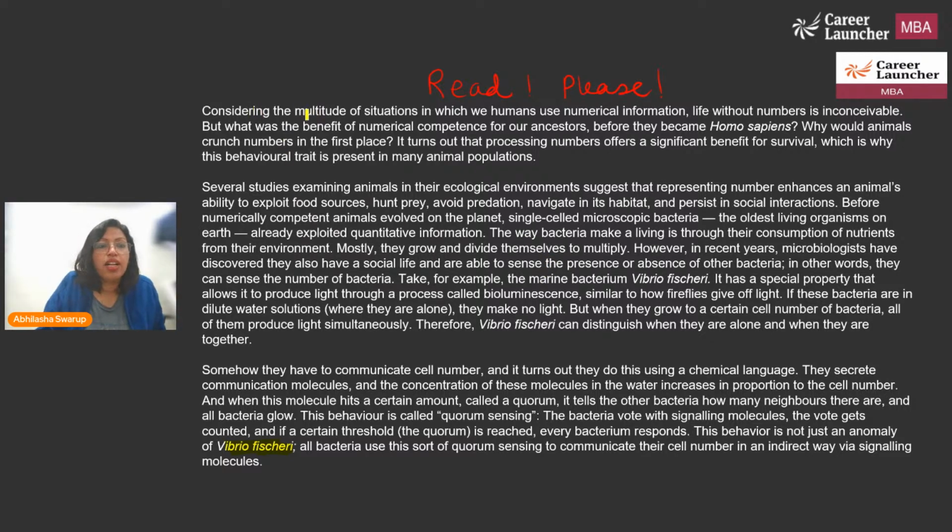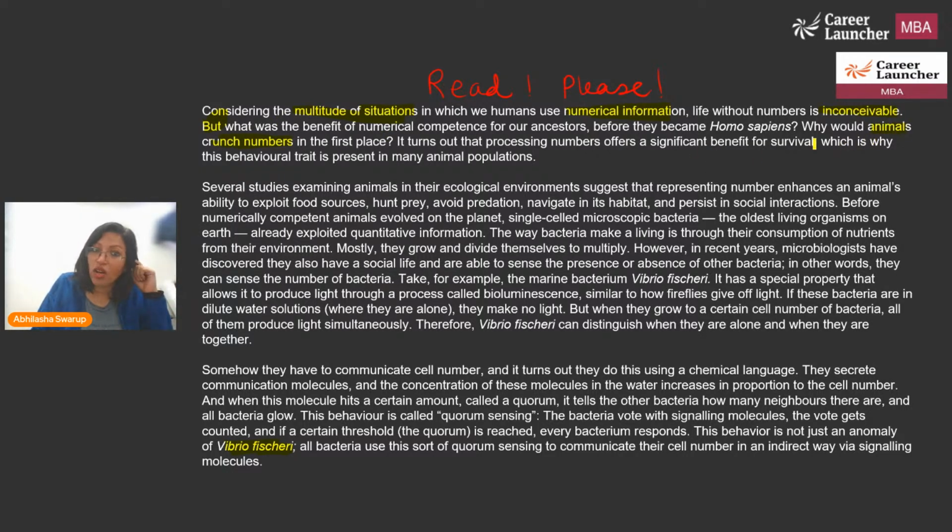Let's take a look. Considering the multitude of situations in which we humans use numerical information, life without numbers cannot be conceived. So he says, what was the benefit of numerical competence for our ancestors when they were not Homo sapiens? Why would animals crunch numbers? Why do animals need it?